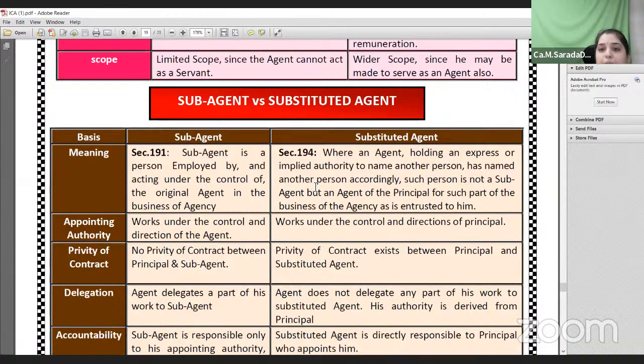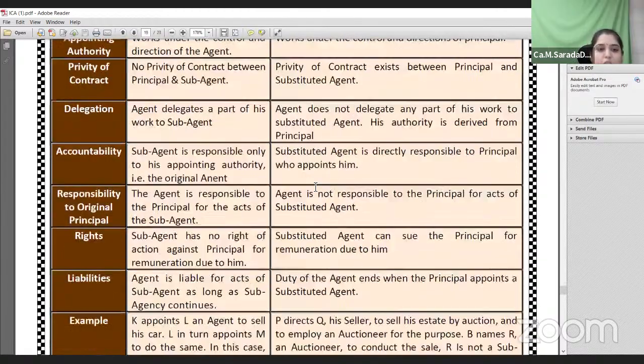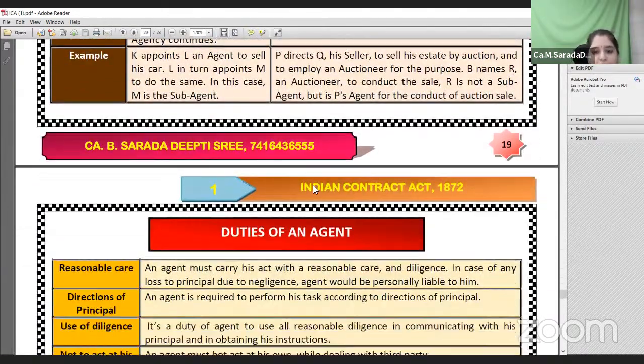This is also a very important examination theoretical question. A sub-agent is a person appointed by the original agent for his work or for sharing of his work. Whereas a substituted agent means, when a principal entrusts some work, or some additional work, to the agent, then the agent, instead of doing that particular work himself, appoints another person who is called a substituted agent. Okay, so these are the general differences between sub-agent and substituted agent. You can go through them in detail, which is important from an examination perspective.